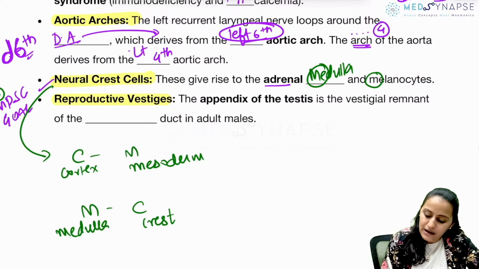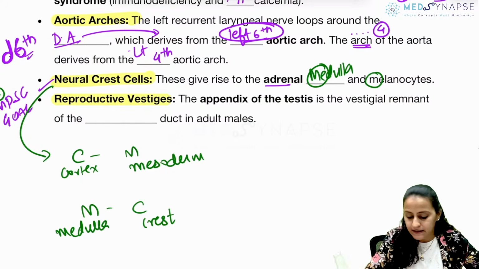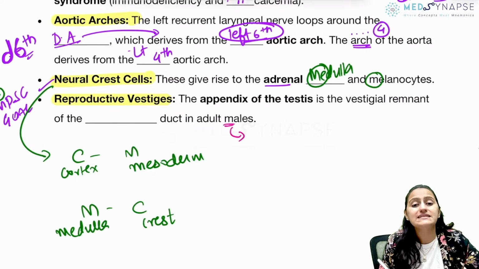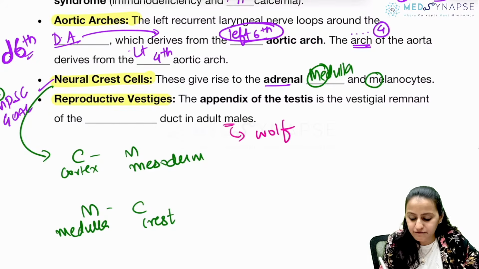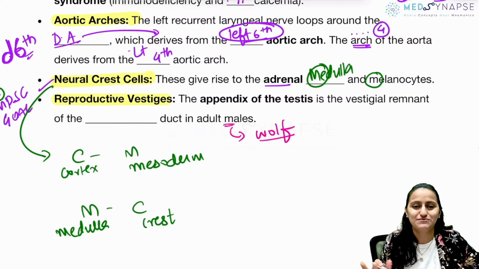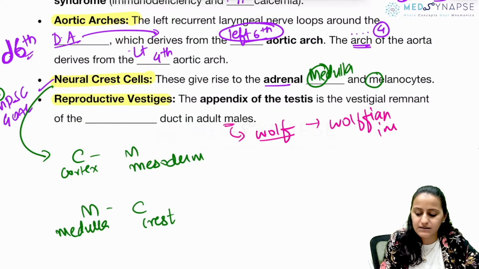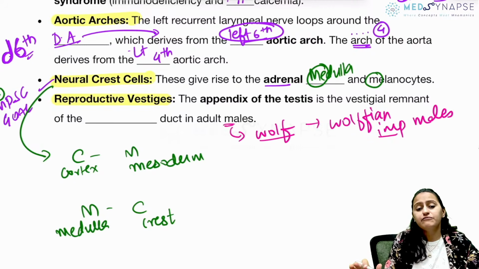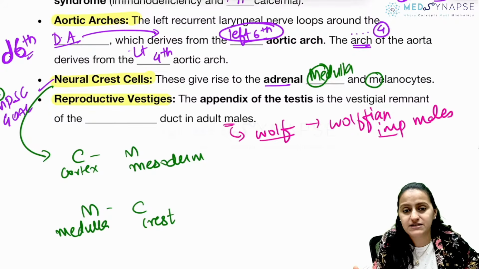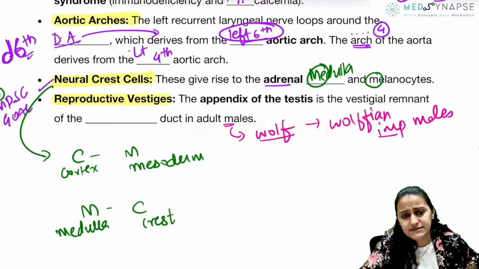Going to next one, the appendix of testis is the remnant from what duct in adult males? Remember, in the males, which is the main duct which is leading to the development of the reproductive tract? Males are wolf, right? Not literally, but just for the mnemonic. So remember, it is Wolffian duct which is important in males. Okay, Wolffian duct is important in males. So the Wolffian duct is the mesonephric duct. The paramesonephric duct is in females, right? The Mullerian duct, paramesonephric duct.